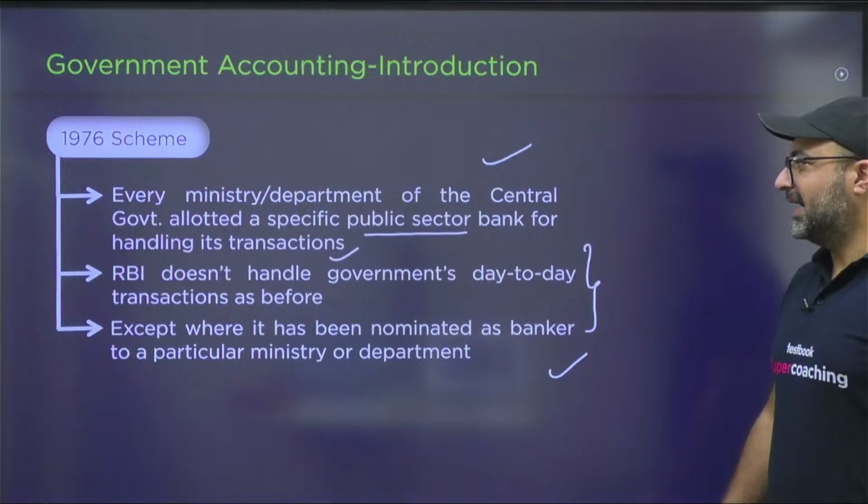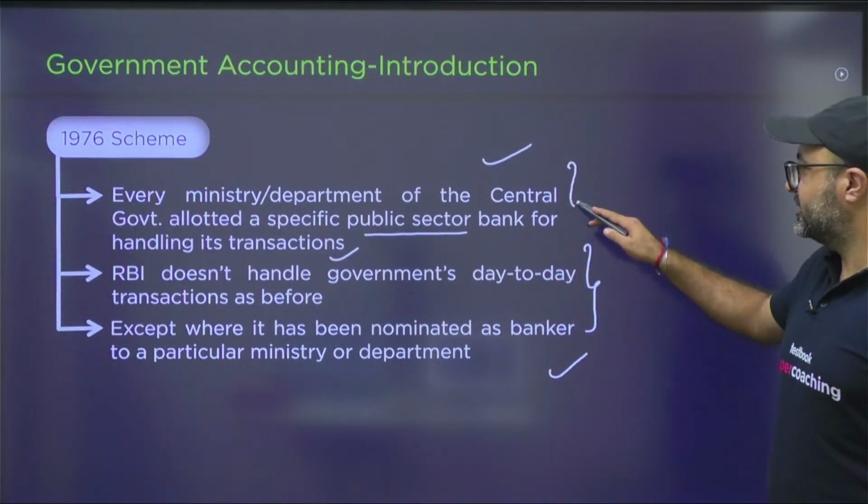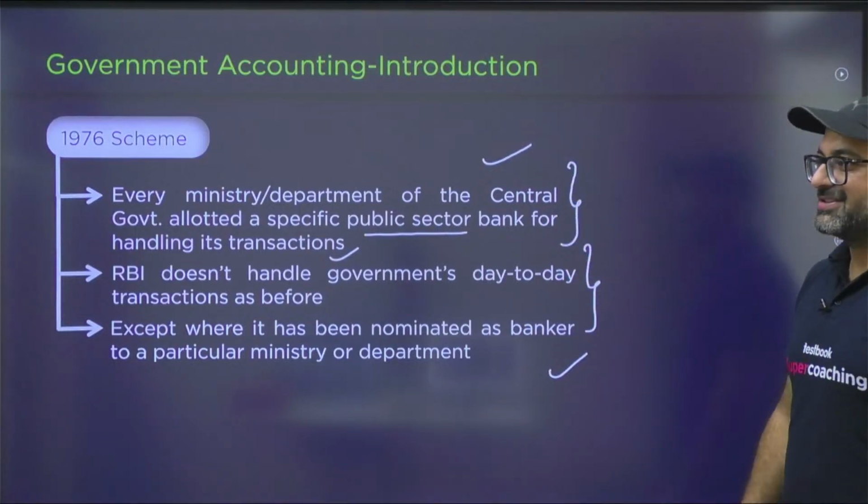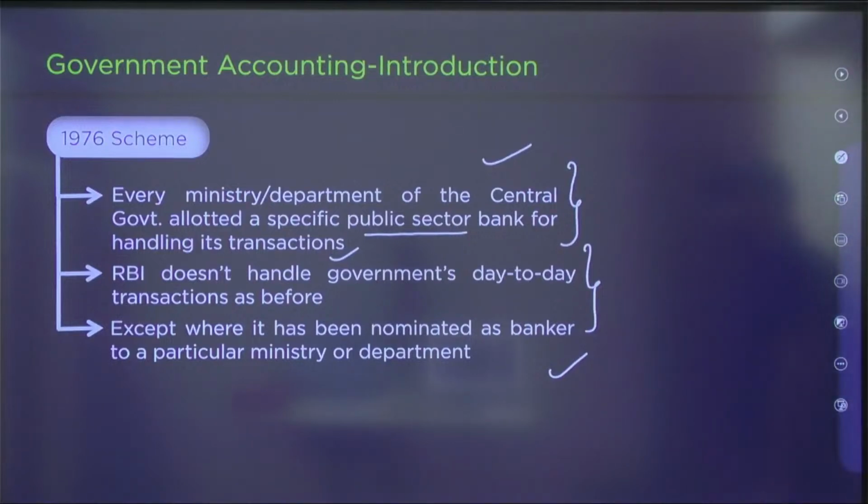So remember that RBI is providing the banking services to the central government as well as state government. But if I talk about the central government or state government departments, then this responsibility is given to the appointed banks, and the appointment is done by RBI as per the 1976 scheme.